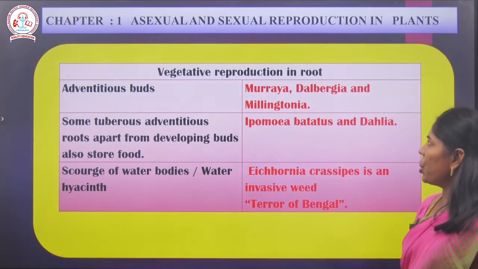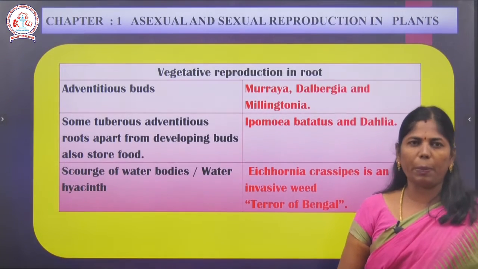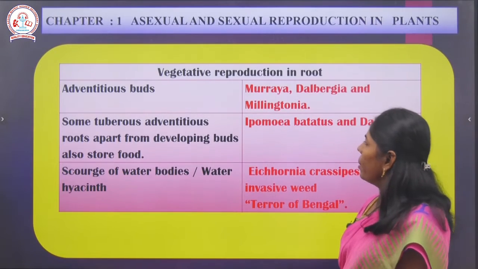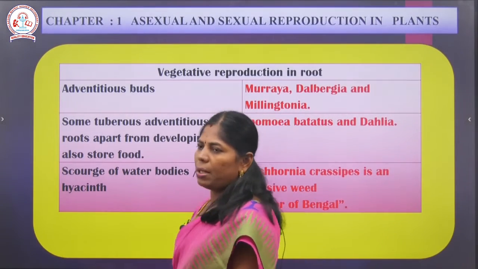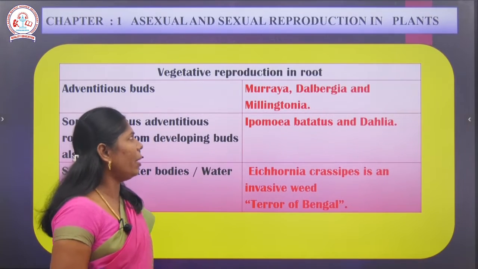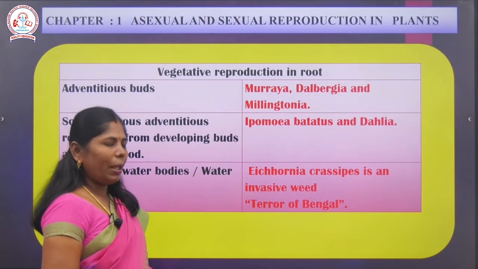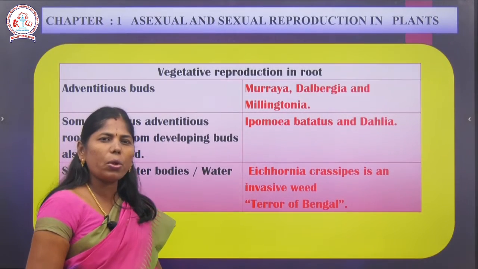And the next one is vegetative reproduction in root. இங்க எவ்வளவு examples கொடுத்திருக்காங்க அப்படி நீங்க பாத்தீங்கன்னா Morus, Dalbergia, Millingtonia. These are all examples for adventitious buds. From the adventitious buds an entire organism will arise. And these not only give rise to the next generation, they can store food material.